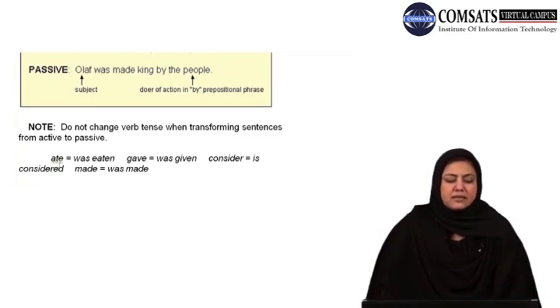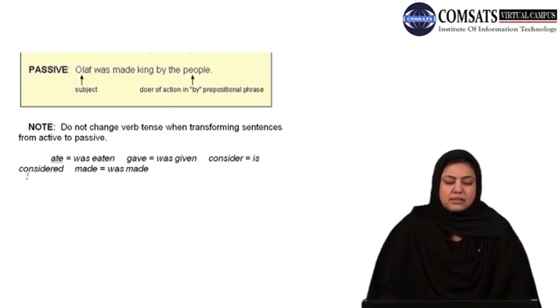For example, ate. Now this is past tense, the second form of eat. What you would do is: was eaten. Gave, second form again: was given. So you are using was here in both the cases. But when it comes to consider, for example, now since this is the first form, you would use is, the first form of the auxiliary, for it.